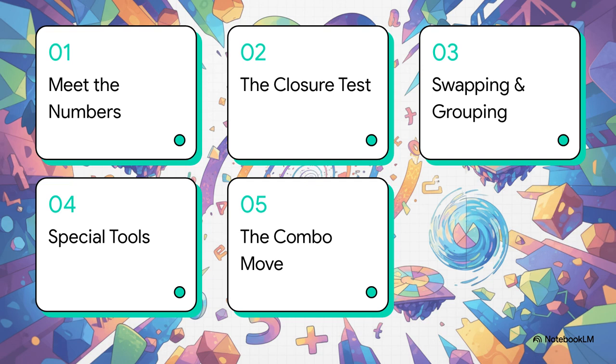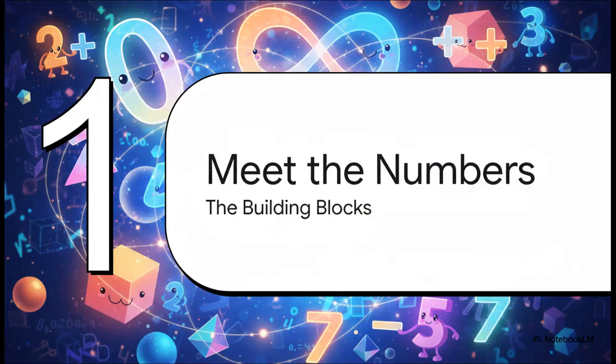Here's our roadmap for the test. First, we'll meet the numbers. Then, the closure test. Next, swapping and grouping, followed by some special tools. And finally, we'll tackle the combo move. All right, section 1. Meet the numbers, the building blocks.